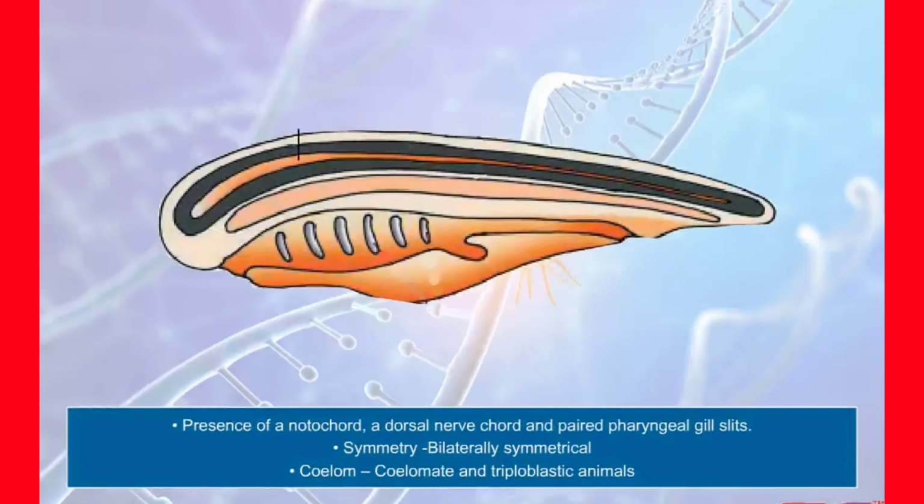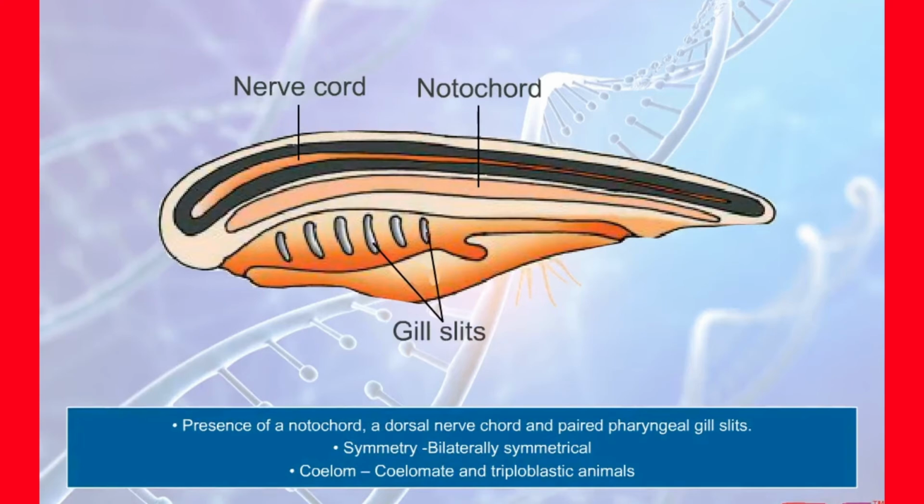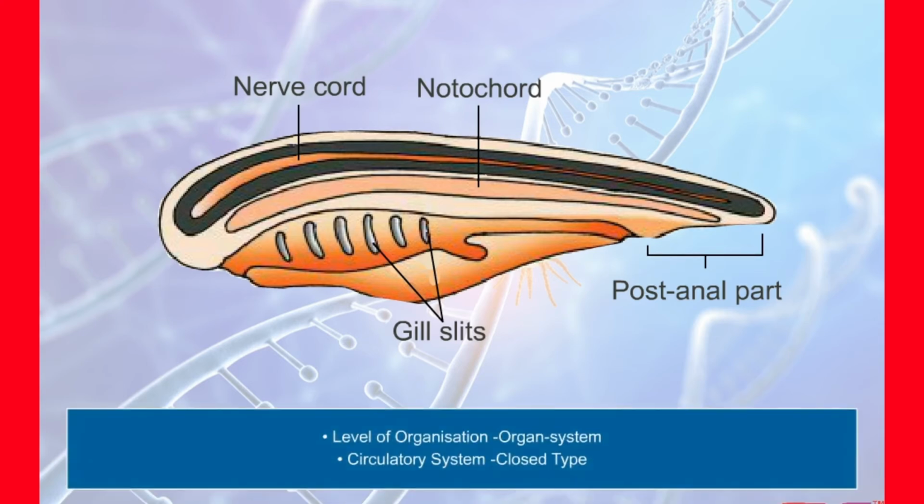Phylum Chordata. The main characteristics of chordates is the presence of a notochord, a dorsal hollow nerve cord, and paired pharyngeal gill slits. Chordates are bilaterally symmetrical and coelomate. They are triploblastic and show organ system level of organization. They possess a post-anal tail and a closed circulatory system.